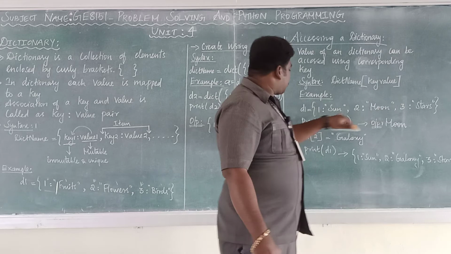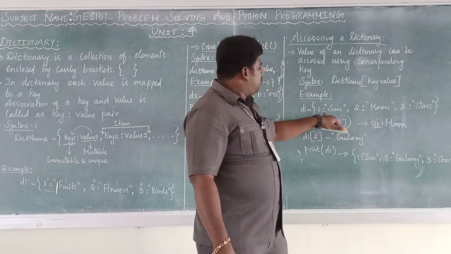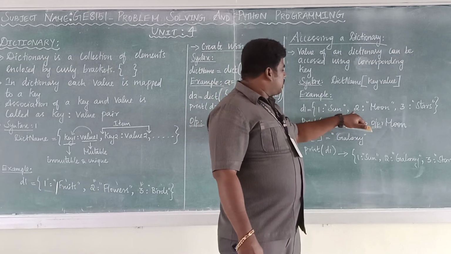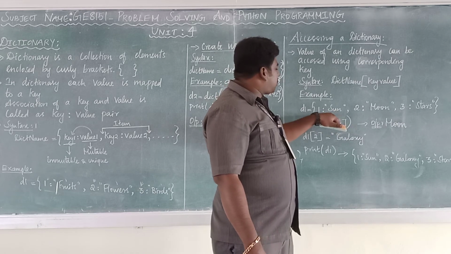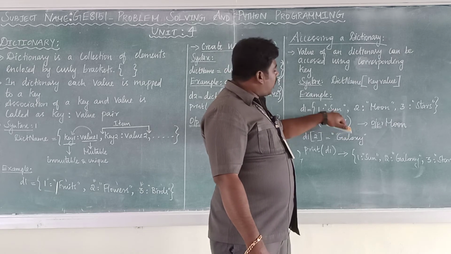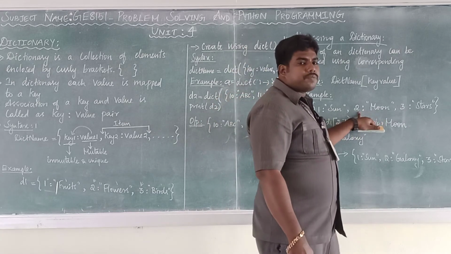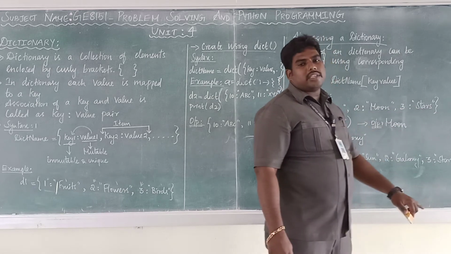For example, D1 equals, here 1 is the key, sun is the value. This whole thing is called an item. Keys and values are always separated with a colon, and items are separated with a comma. Then 2 is the key and moon is the value. 3 is the key and star is the value.